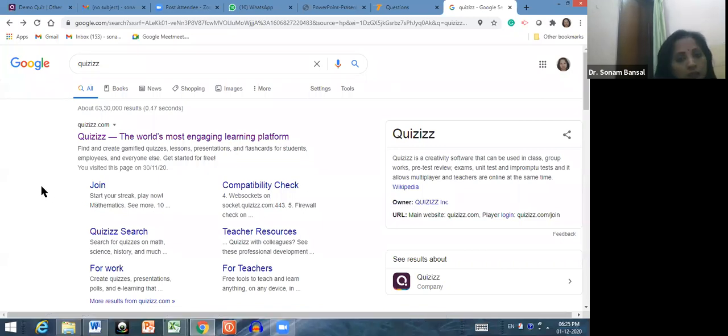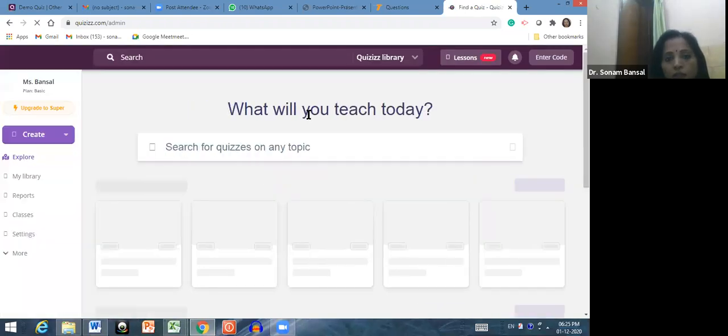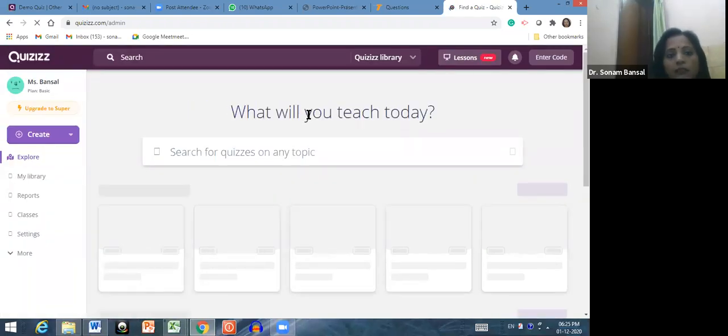And if you are a teacher and if you are going to create, हाँ, अगर आपको नया क्विज बनाना है, क्रिएट करना है बीइंग टीचर, तो आपको क्विजेस की साइट पे पहले साइन अप करना पड़ेगा, फिर आपको क्रिएट पे जाना पड़ेगा. And if you are a student and you have to join somebody's quiz, then you have to click here on join. Right? It's just like Kahoot as I already told you. So मैंने ऑलरेडी साइन इन कर रखा है as a teacher. I have already signed in as a teacher.